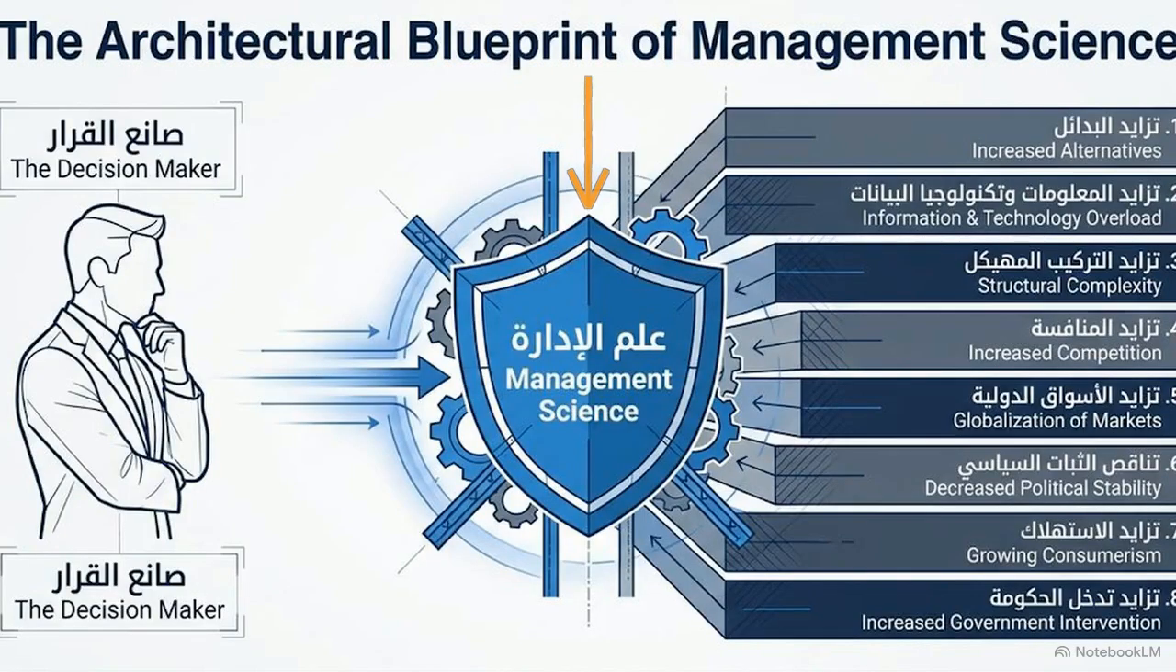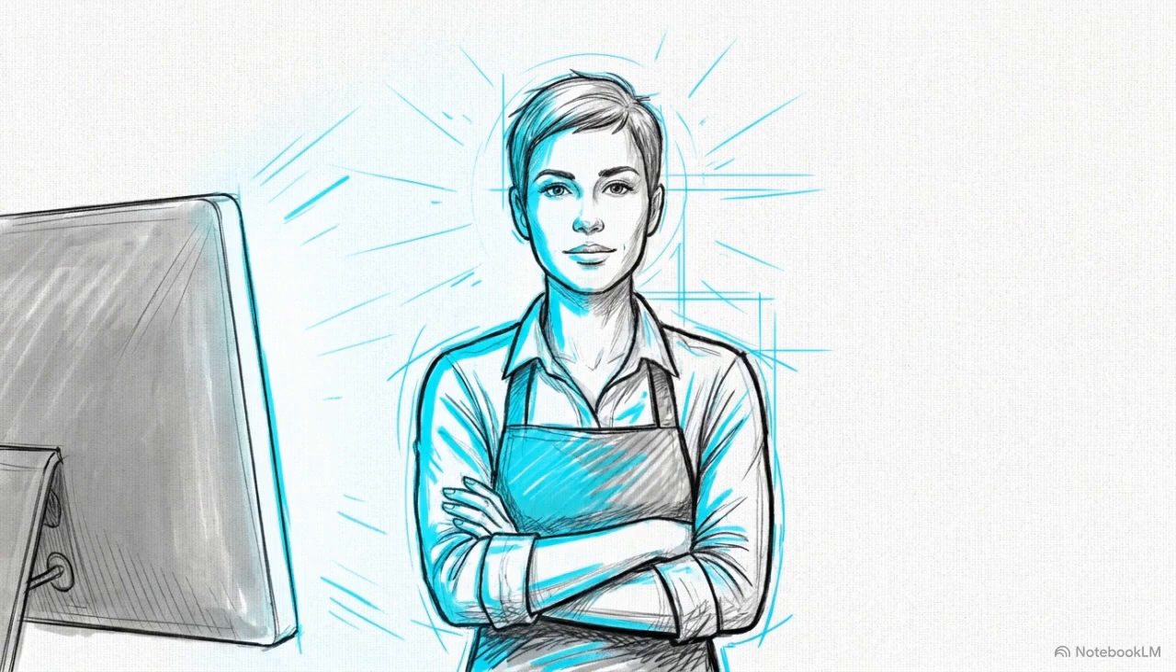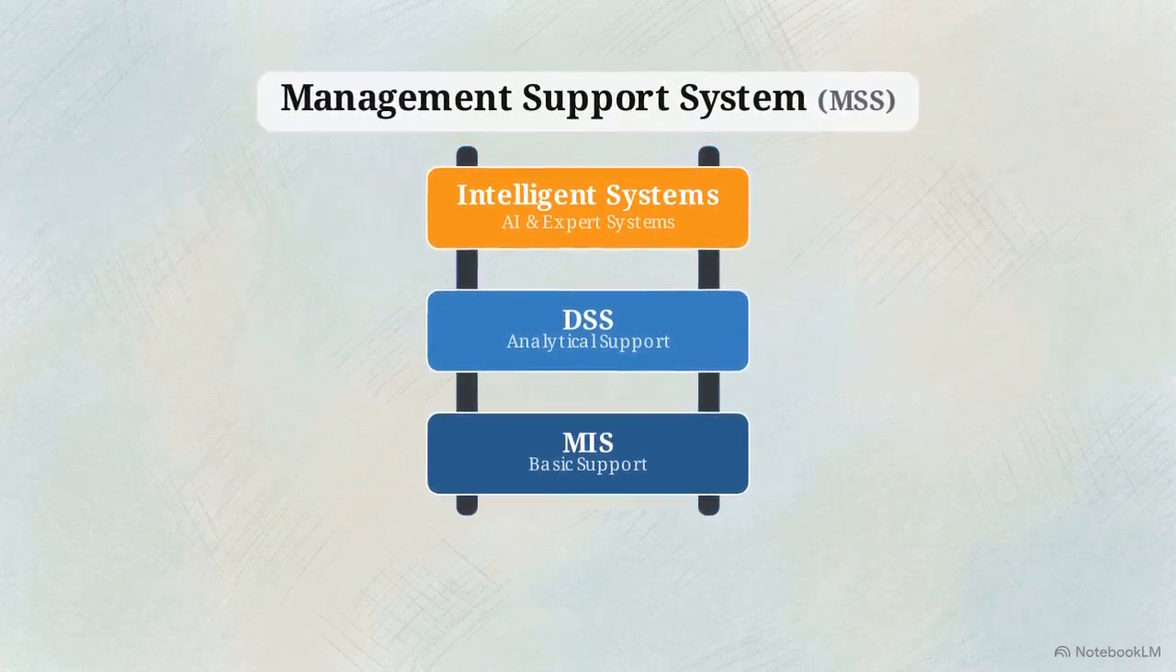That shield in the center is management science. Its entire purpose is to step into that chaos and translate massive, messy, real-world problems into structured models that can actually be solved. To survive this expansion without guessing, Sam cannot rely on sheer brainpower. A growing business requires a specific ladder of specialized software tools to carry the load.